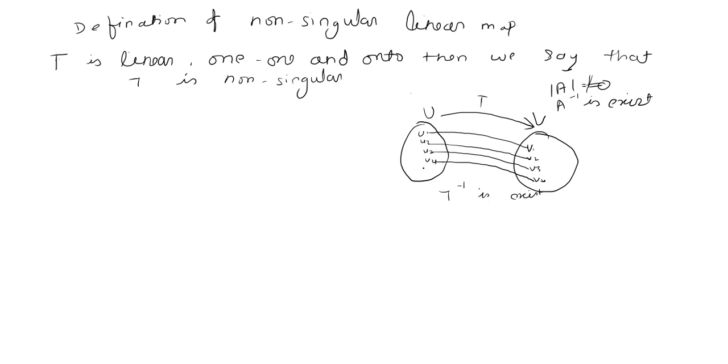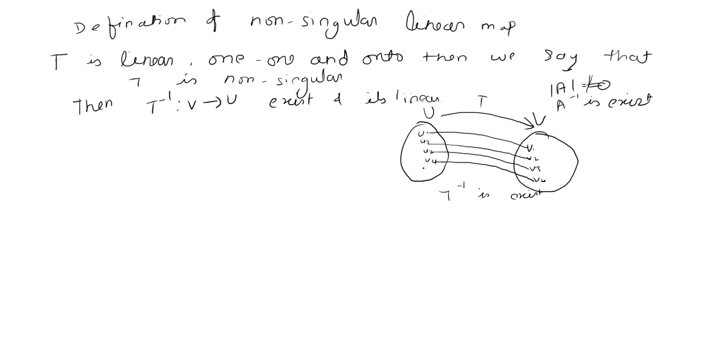So then T inverse from V to U exists and is linear. What I have already told you is that if we have any mapping T which is 1-1 and onto, then we say that T is non-singular. If T is non-singular, that means it is 1-1 and onto. So what is the definition of inverse? Inverse means if any mapping has a pre-image, then we say that the inverse mapping exists. So here only it is given.